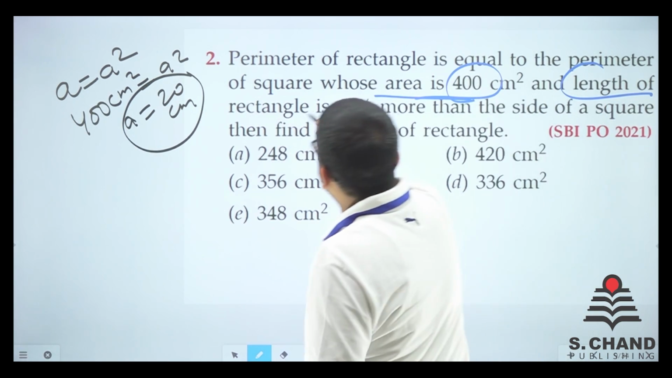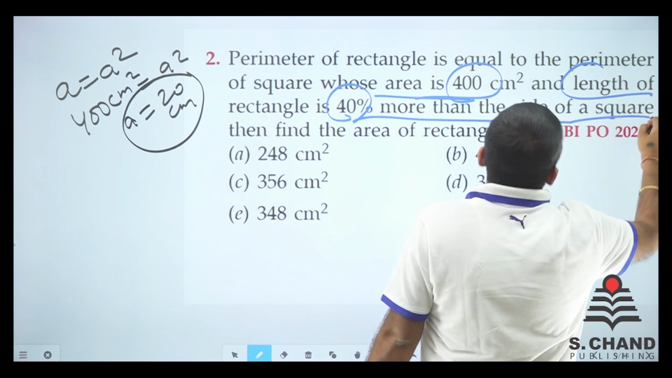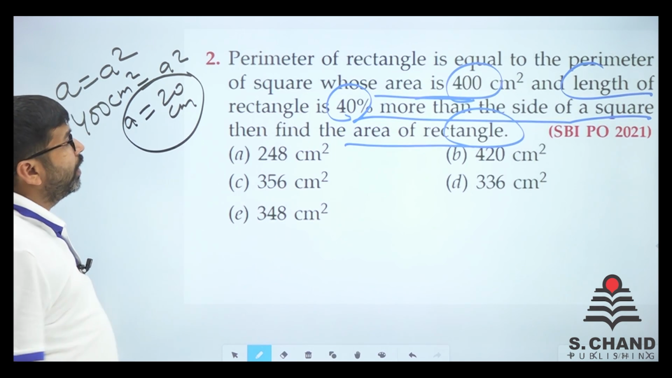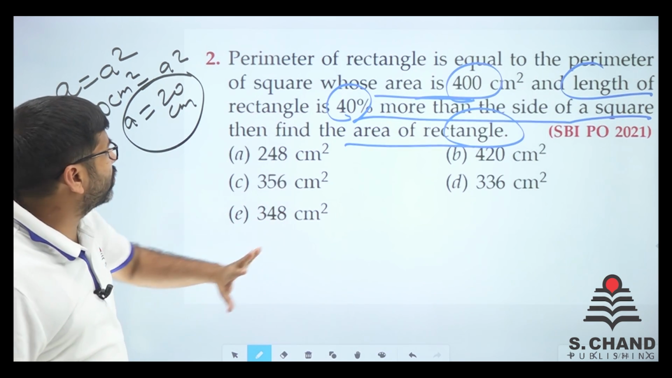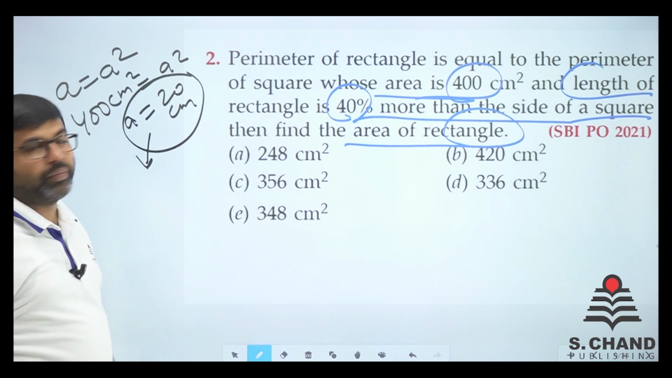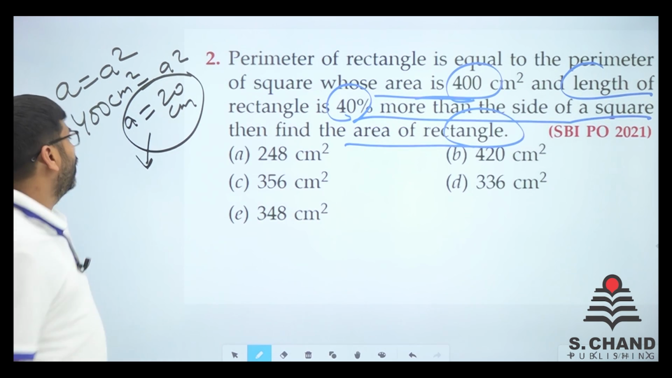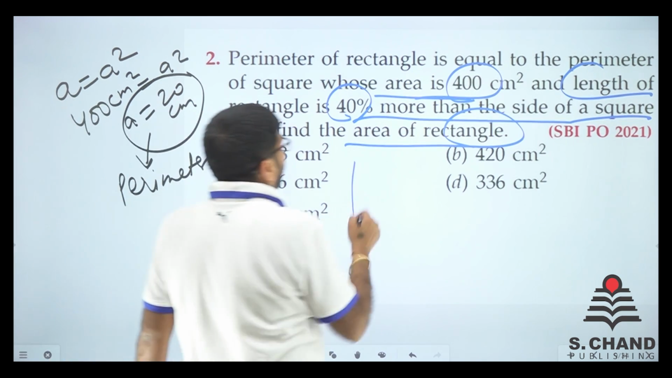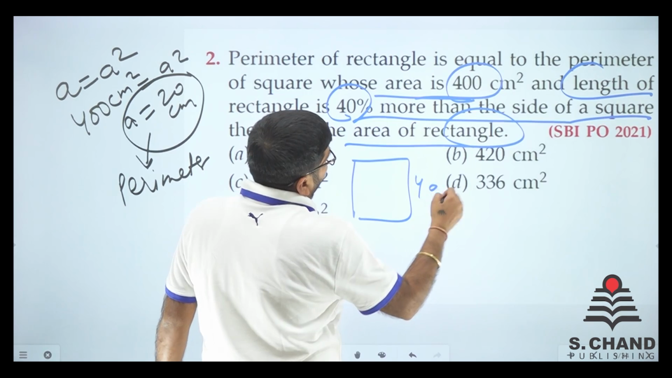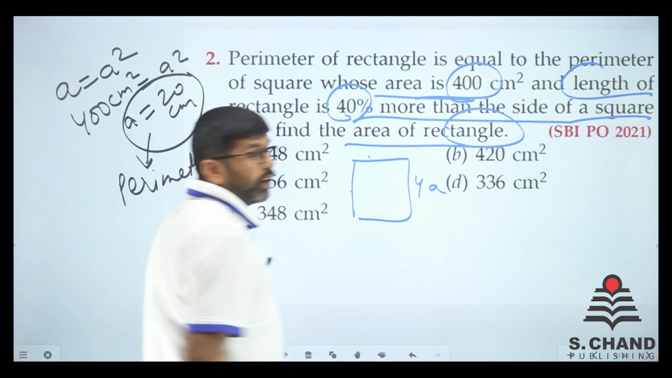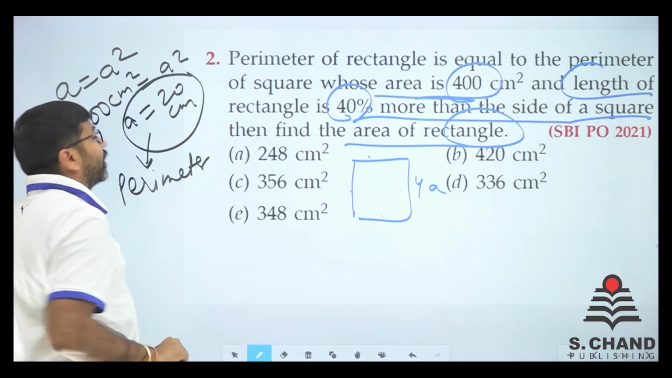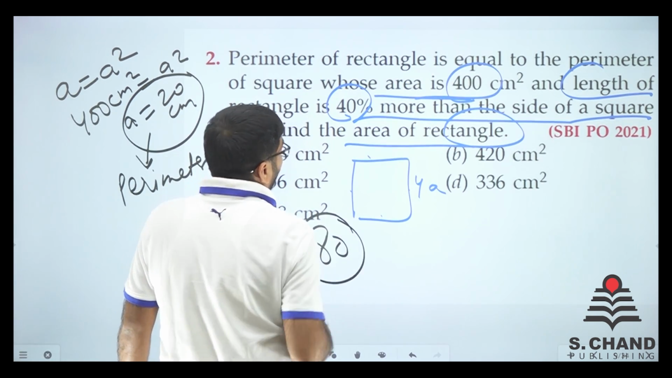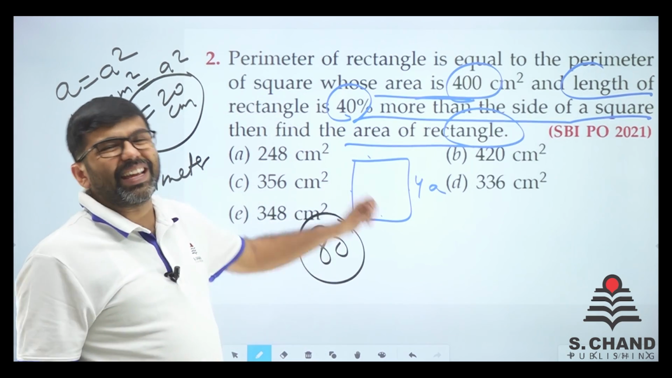The length of the rectangle is 40% more than the side of the square. Find the area of the rectangle. That is easy, I guess. The area is 400, so a is given as 20 centimeter, right? If a is 20 centimeter, what is the perimeter of the square? The perimeter of a square is 4 into a, that is 4 into 20 centimeter. 4 into 20 is 80. So this 80 centimeter is the perimeter of both the rectangle and the square, the same.